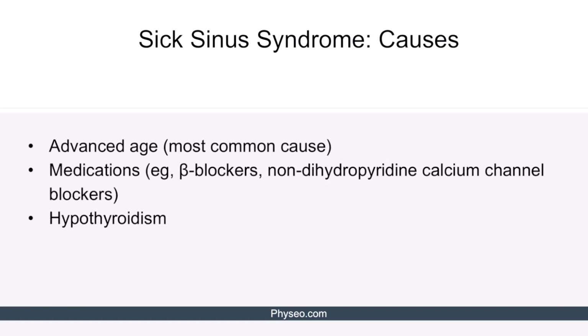The most common cause of sick sinus syndrome is advanced age. As we mentioned on the previous slide, aging can result in fibrosis of the SA node, disrupting its depolarization. Similar to sinus bradycardia, sick sinus syndrome can also be caused by medications which inhibit SA node depolarization. These medications include beta blockers and non-dihydropyridine calcium channel blockers.